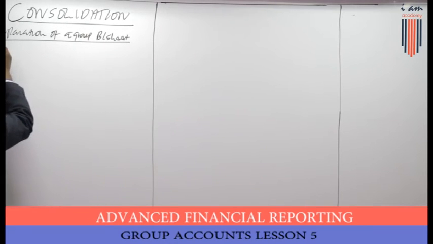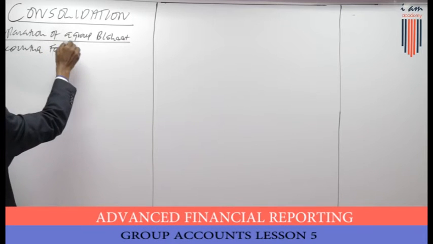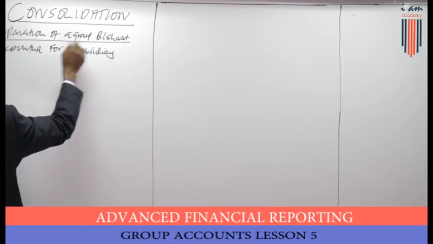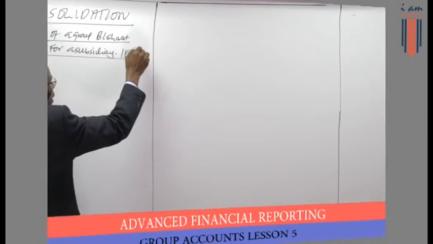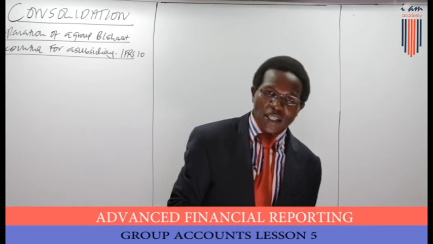We are talking about accounting in respect to IFRS 10 and IAS 27, not forgetting IFRS number 3.